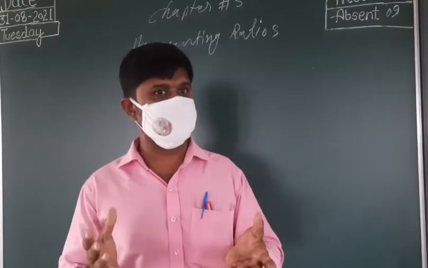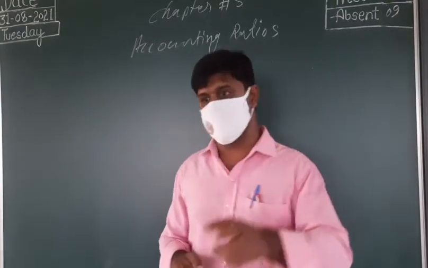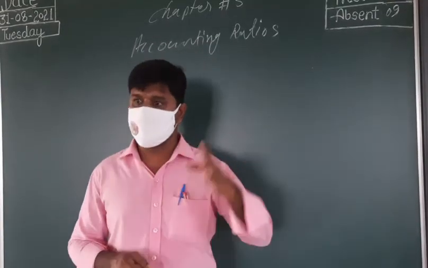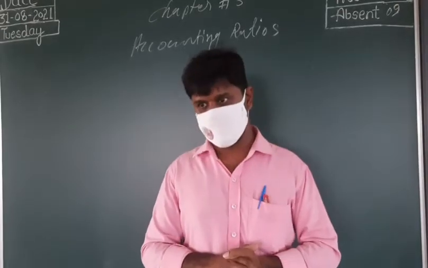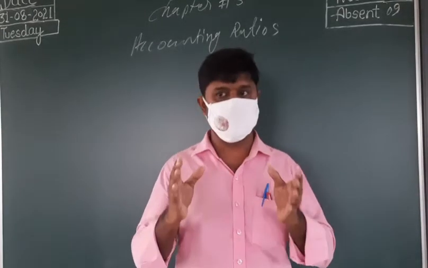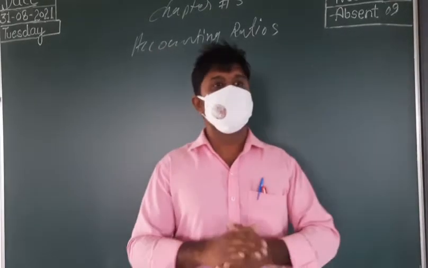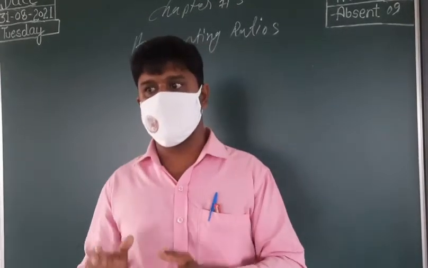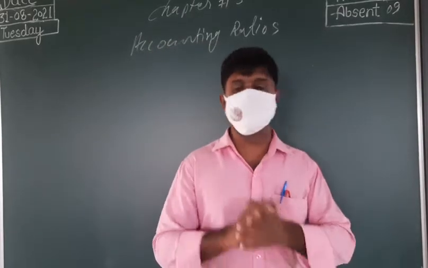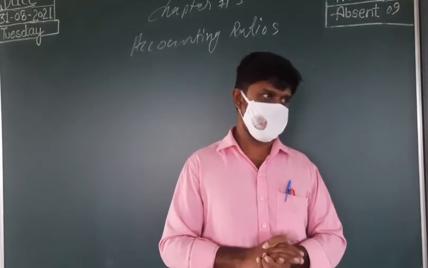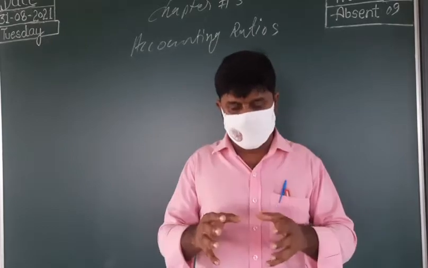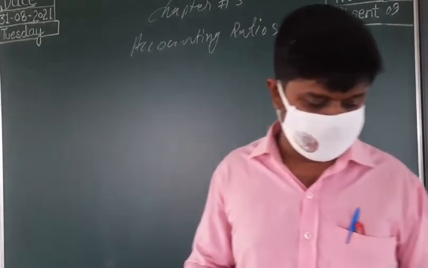Why are we using these accounting tools? To find out the solvency, profitability, or efficiency of the firm. To do this we are using some tools: comparative statement analysis, common size analysis, trend analysis, ratio analysis, and cash flow statement. Clear now? And among these we go to accounting ratio.